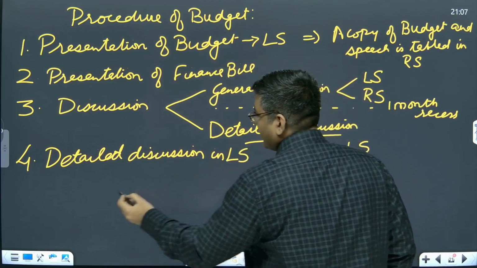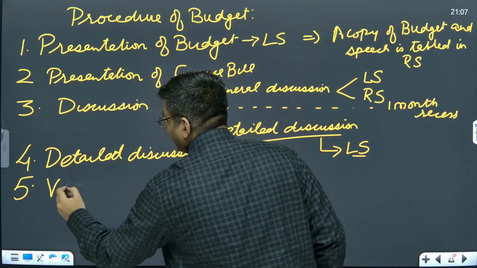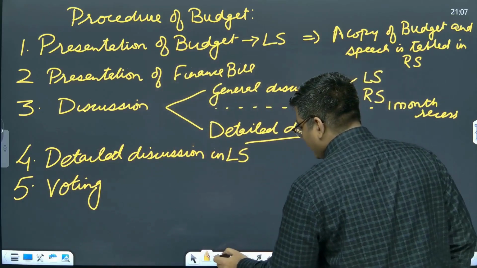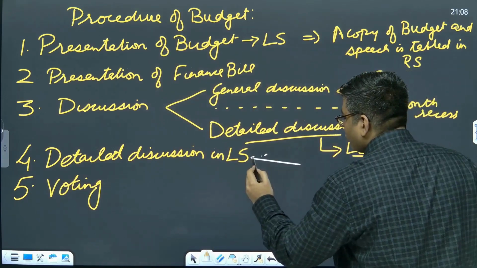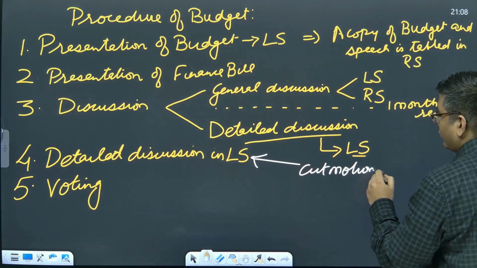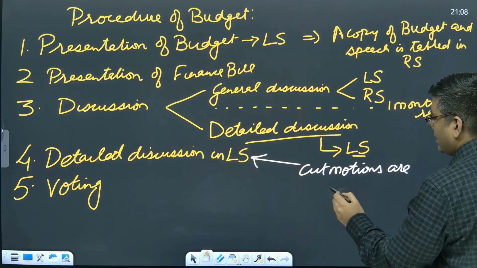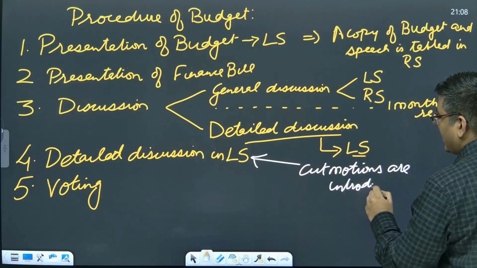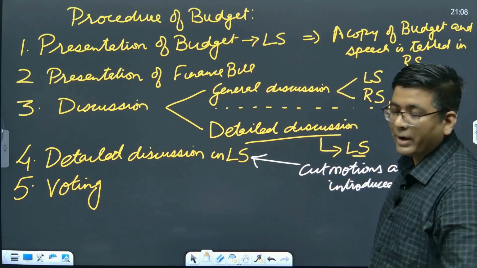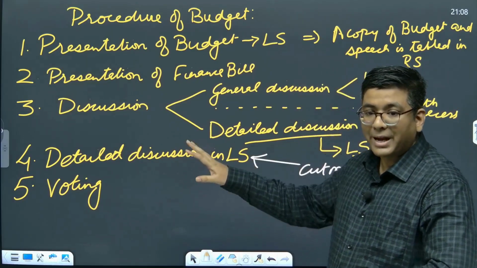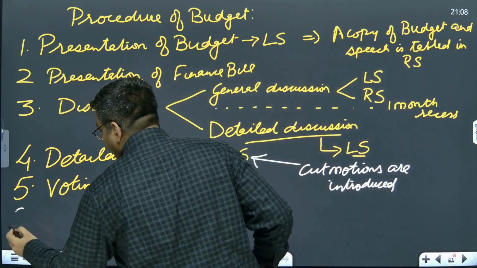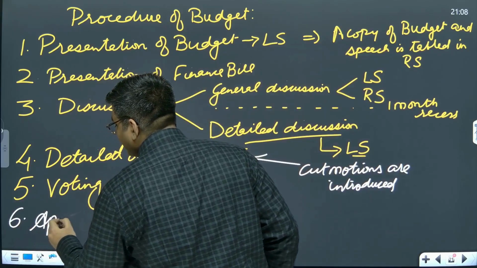Okay, this is the one which will then be followed by voting. So when the detailed discussion is going on, this is basically the time when the cut motions are going to be introduced. Okay, so cut motions are introduced here, and subsequently after the discussion has been done, voting takes place. After the voting, the budget is approved. Subsequently, then comes the concept of appropriations bill.